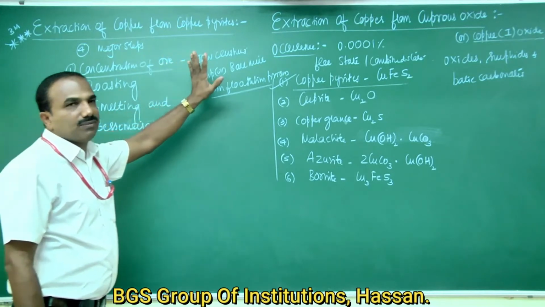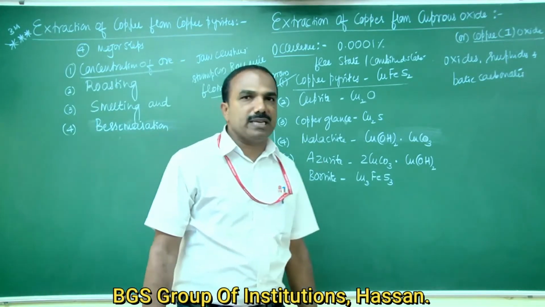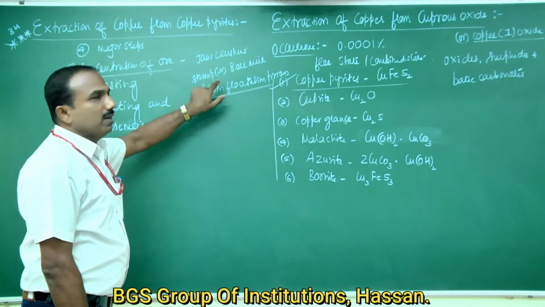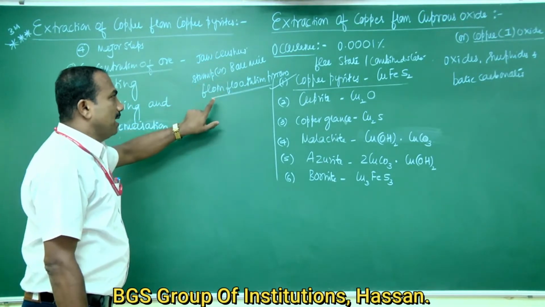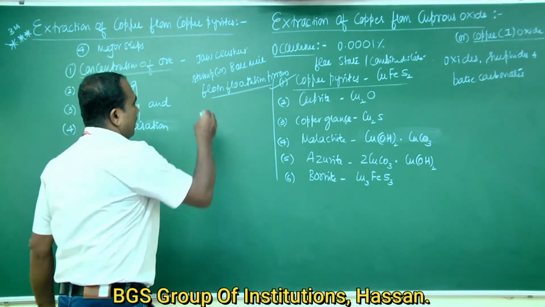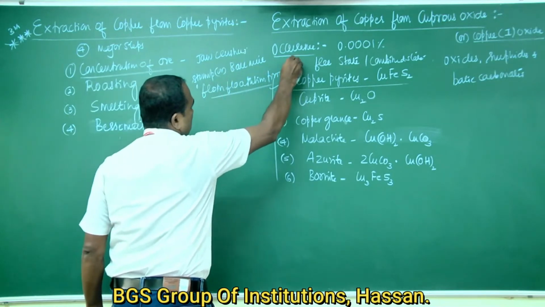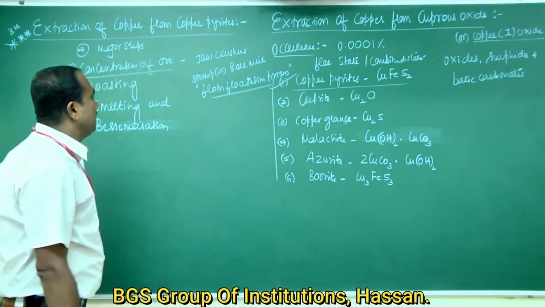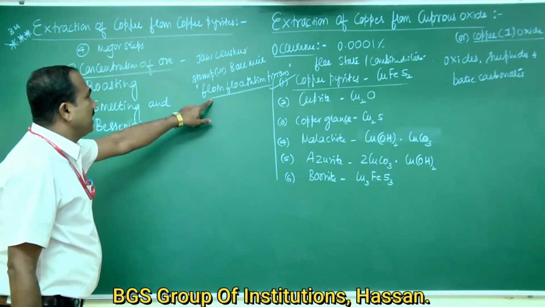The huge lumps are made into small pieces by jaw crushers, powdered with a stamp mill or ball mill, and the powdered ore is concentrated by froth flotation, since copper pyrites ore contains sulfides.